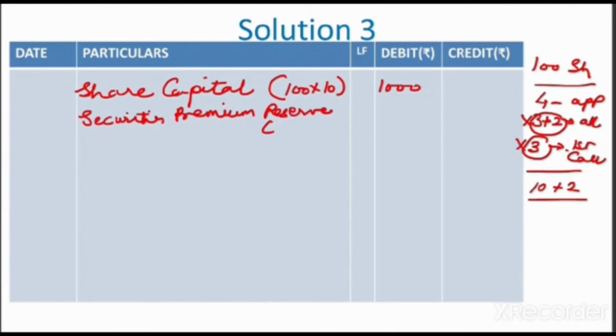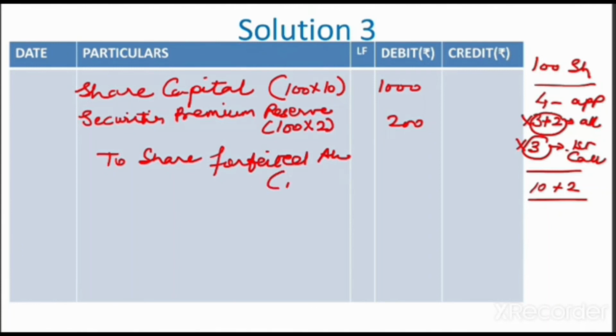What amount will come? 100 multiplied by 2 each on these shares. And what we have received so far will be credited to forfeited shares account, and we have received only the application money on these shares, so 400 rupees will come in here, and we have not received anything afterwards.